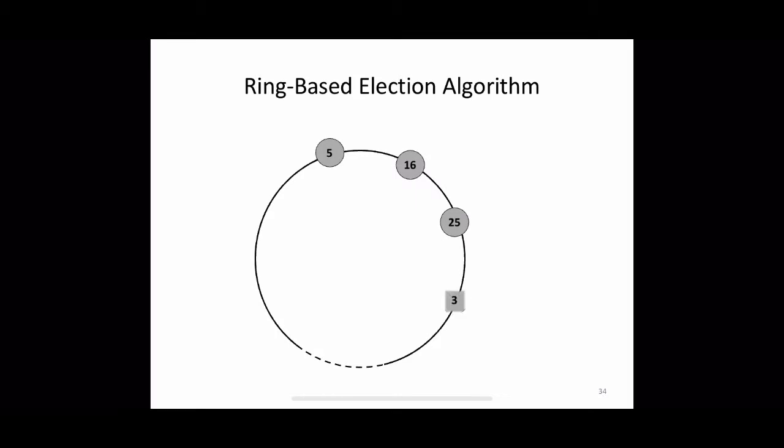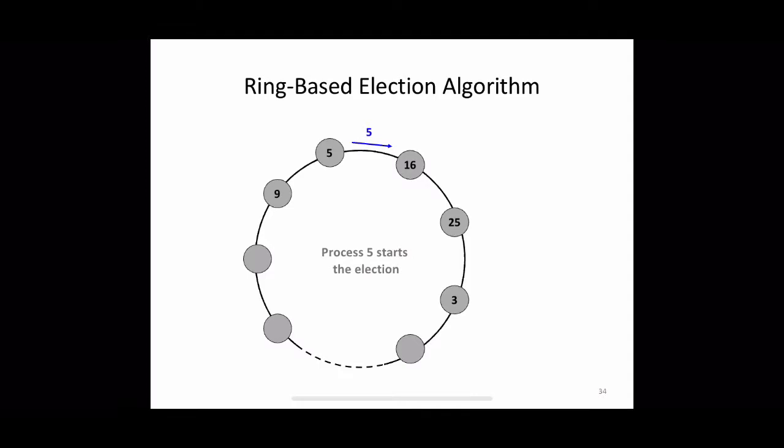We have a set of processes which are arranged as a logical ring. Initially all these processes will be marked as non-participant in the algorithm, and elected I for all those processes will be a special value, say nil. Suppose process 5 wants to invoke the election algorithm. It will mark itself as a participant of this algorithm and send an election message to its immediate neighbor, that is 16, with its own process ID, that is 5. That is the first step.